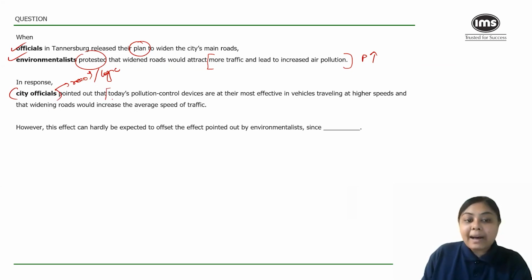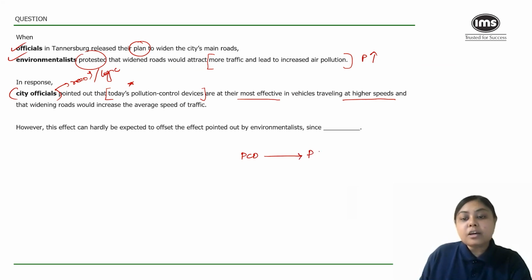That we have pollution control devices, which are very effective when vehicles are traveling at higher speeds. Now how will I achieve high speed? Because roads are widened, the average speed of the traffic would also increase. So the star which city officials are trying to promote is the presence of pollution control devices, which will help in reducing pollution. This is what the city officials are trying to prove, right?